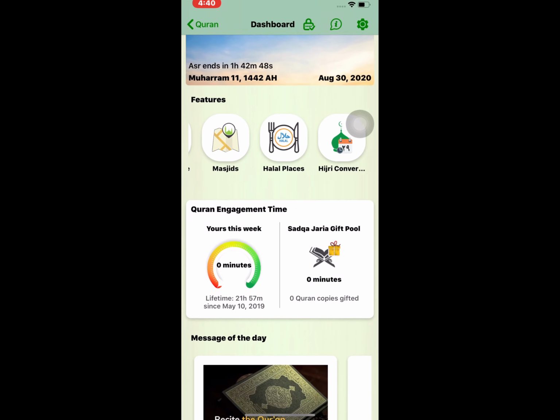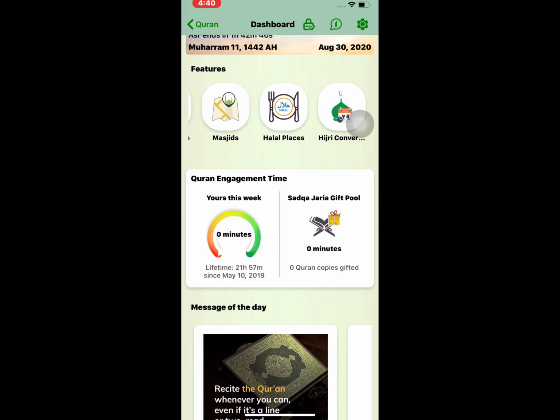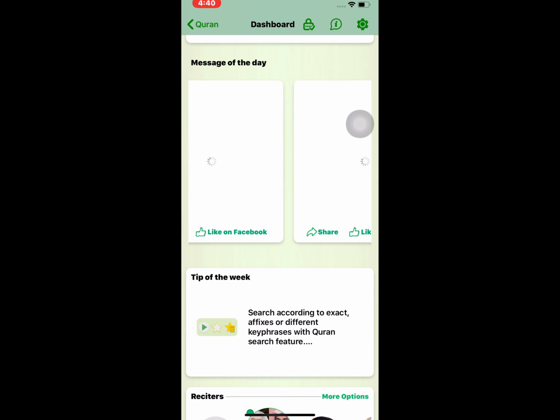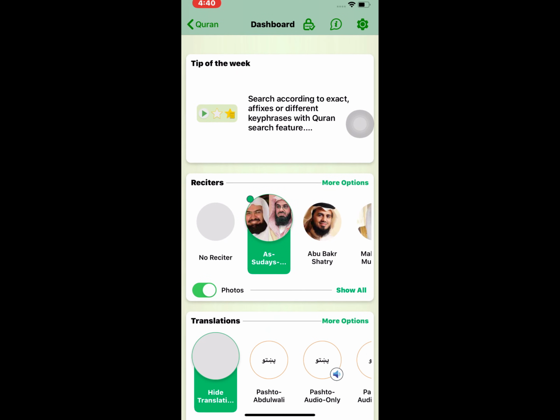The other thing we have is the Quran engagement time, this week's, which shows you how many minutes you read the Quran. And another thing we have is the Sadqa Jariyah gift pool. The other thing is to recite the Quran whenever you can, even if it's a line or two. Read something every day. So it's very good. We can like it on Facebook. There are lots of things.